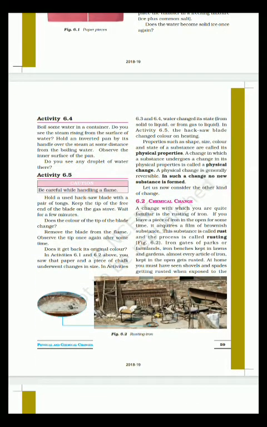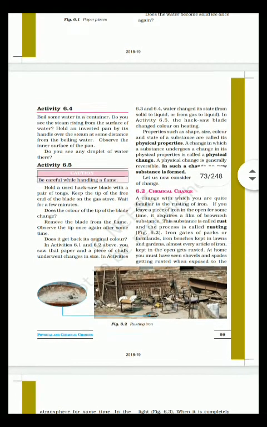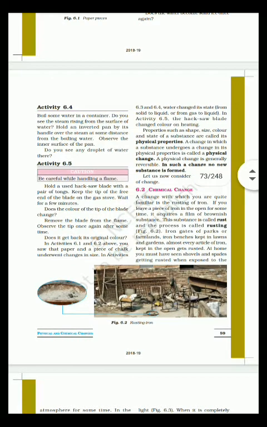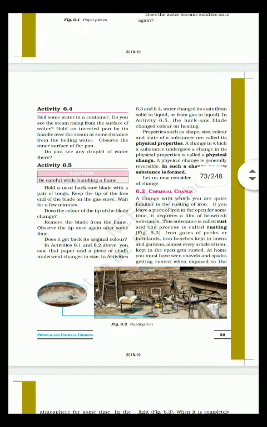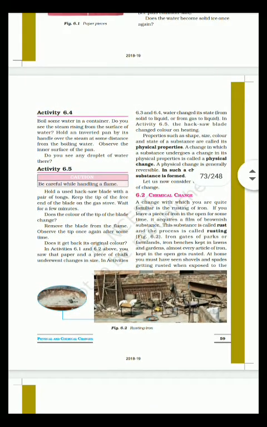Now let's go to chemical change. A change with which you are quite familiar is the rusting of iron. If you leave a piece of iron in the open for some time, it acquires a film of brownish substance over the iron piece. That substance is called rust and the process is called rusting. So it is a chemical change.